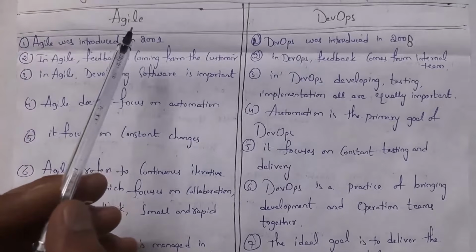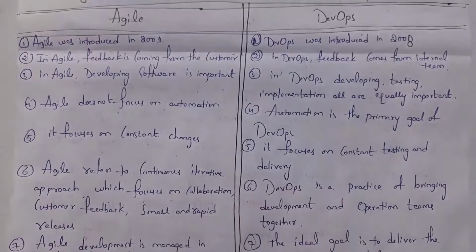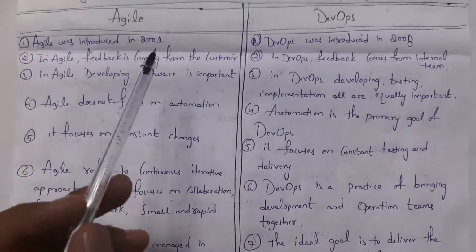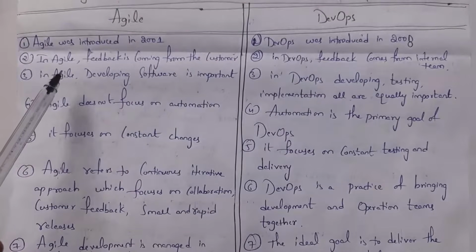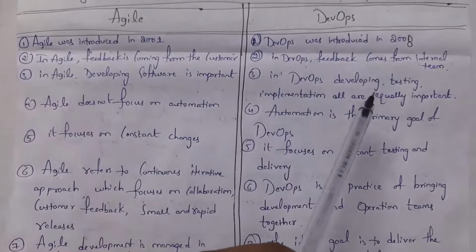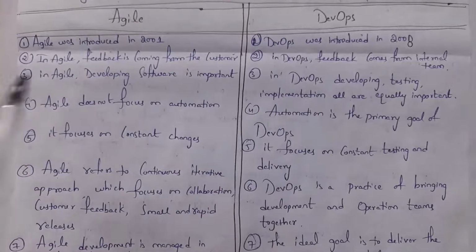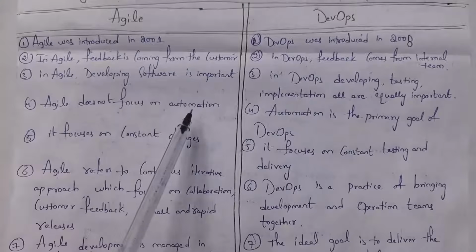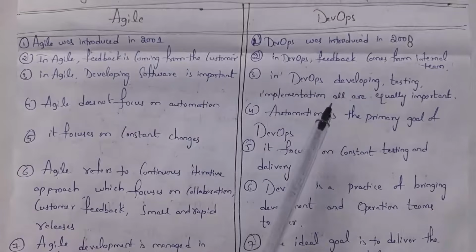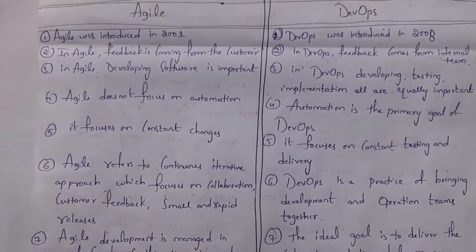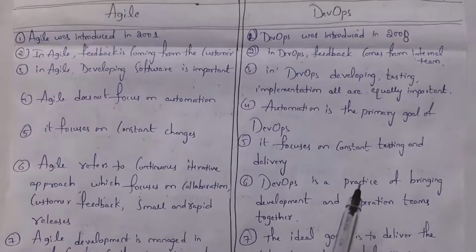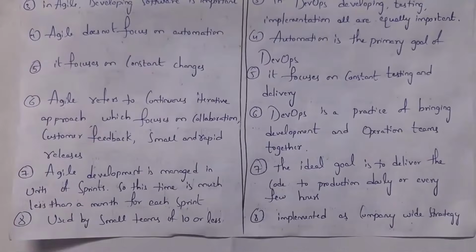Agile was introduced in 2001, whereas DevOps in 2008. In Agile, the customer will give feedback, whereas in DevOps, the internal team will give feedback. In Agile, developing software has the highest priority, whereas in DevOps, developing, testing and implementation are all equally important. Agile will not focus on automation, whereas in DevOps, they will complete the entire work by using automation tools. In Agile, they will focus on constant changes. That is, what are the updates given by customers, and based on that, how to change the existing software. Whereas in DevOps, they will focus on constant testing and delivery.